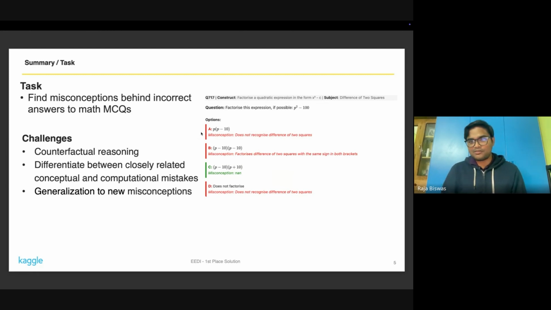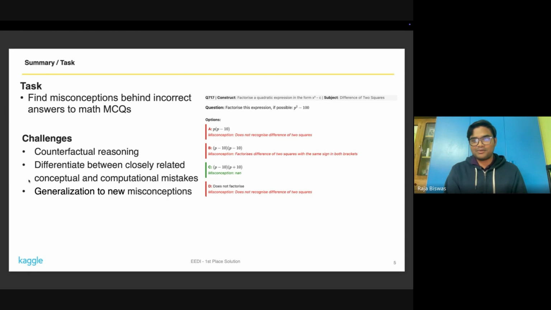Yeah, so by doing EDA on the dataset itself, I kind of found there are multiple challenges for this one. For example, first one would be counterfactual reasoning. What I mean by this would be, yeah, LLM are great at solving MCQs on math. So if we ask them to pick the correct answer from the 4, it is quite strong at picking the correct one. But if we ask them to follow, okay, this is the incorrect answer picked by a student, what could be the misconception of the student? So this kind of counterfactual reasoning, LLM is still not quite good. They are good, but they're not great.